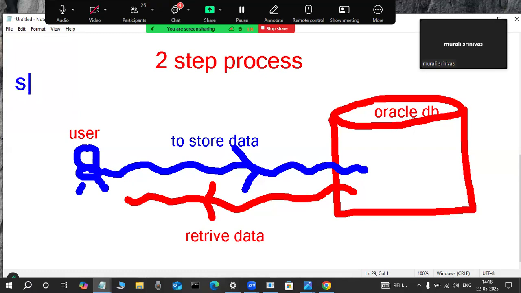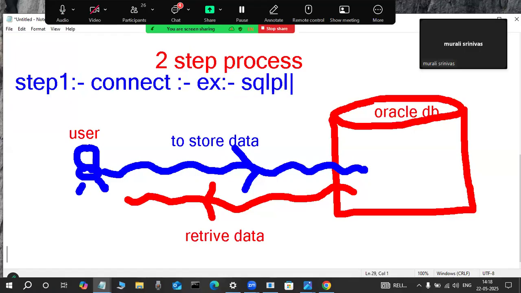First step, observe it here. Today we are learning that step. Connect is a step. What is the connect step? I will tell you. In this connect step, the example is the SQL Plus tool. One of the tools is there. Which tool? How are you installing it, maybe it is automatically there or we are explicitly installing it, and other tools are there. I will tell you today, don't worry.